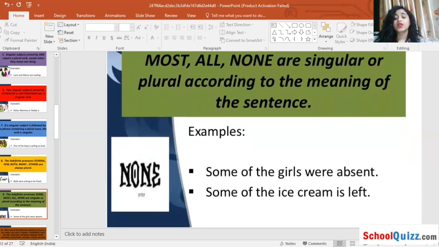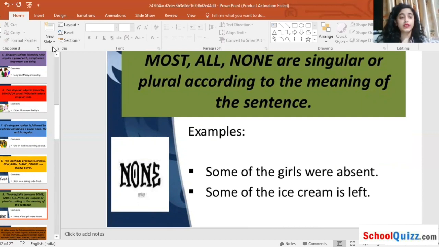So examples: some of the girls were absent. Because of the girls, we have included were. Some of the ice cream is left. So in this, what we have included is, because ice cream is a thing which is left, ice cream is the singular thing and girls were many. Okay, so I hope you understand this.